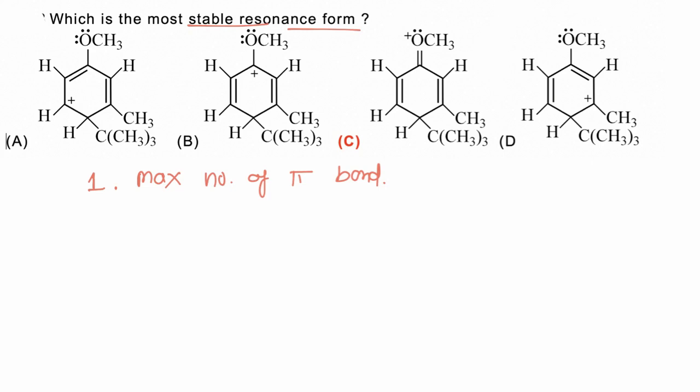Now the resonating structure having maximum number of pi bonds will also have maximum number of atoms with complete octet. So if we consider first example, this molecule is having 2 pi bonds. Now again second molecule is having 2 pi bonds. Now this molecule is having 3 pi bonds. Option D, this molecule is also having 2 pi bonds. So third resonating structure is having maximum number of pi bonds or maximum number of atoms with complete octet, and hence C is most stable, and hence correct answer is C.